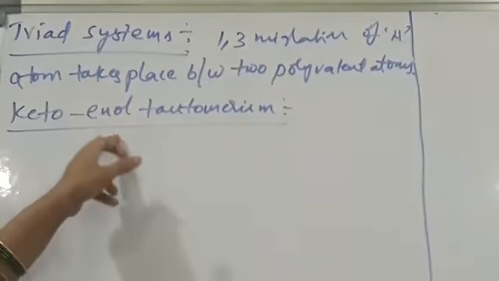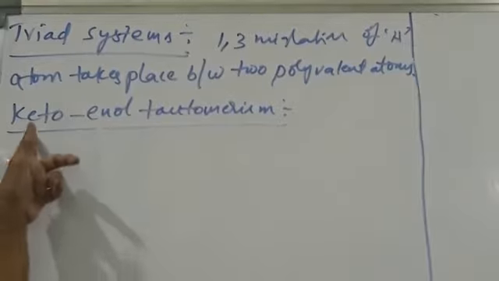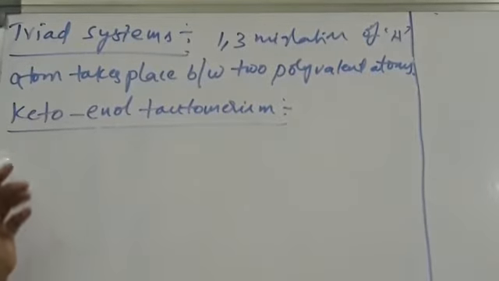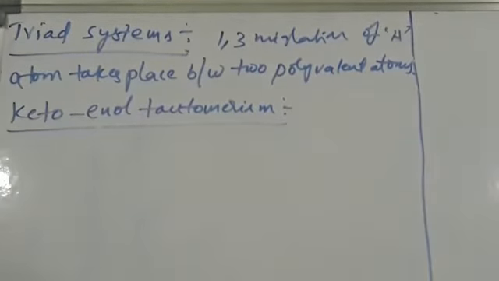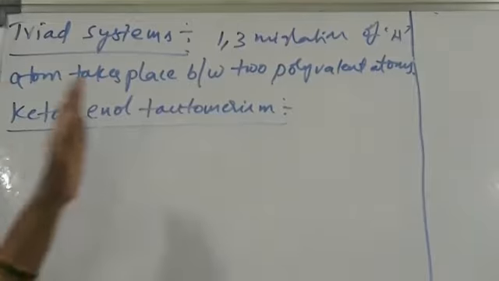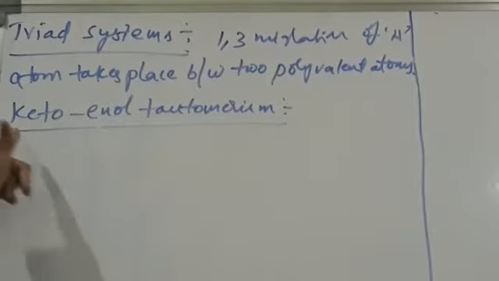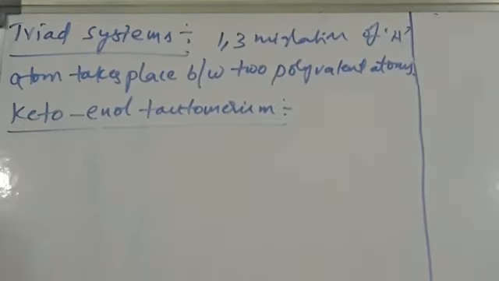In keto form, double bond is present between carbon and oxygen. So bond energy of C double bond O group is more than that of C double bond C. So that's why we get the more stable form, that is keto form.